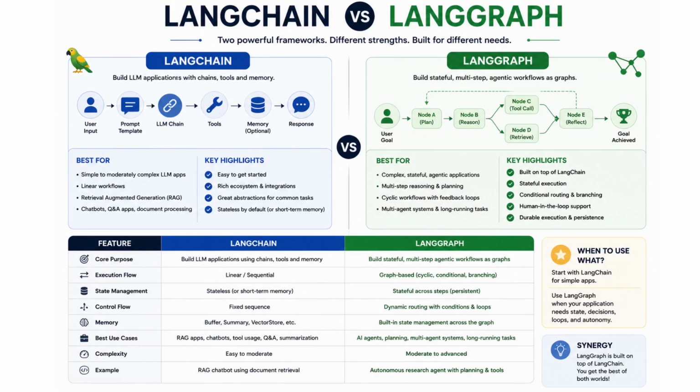So now comes one of the most important questions that everyone asks, whether in an interview or in the professional world. This question is very common: what is the difference between LangChain and LangGraph? Many beginners ask, if LangChain already exists, why do we need LangGraph?